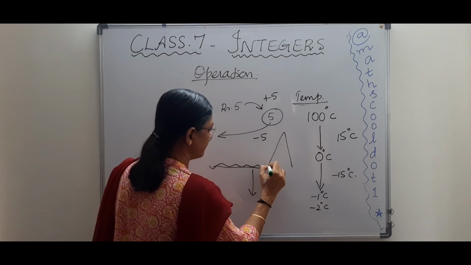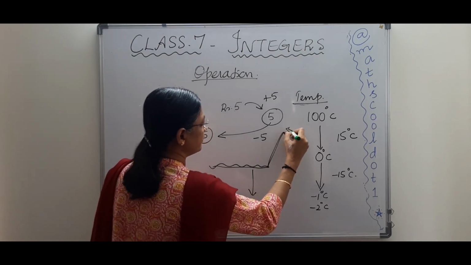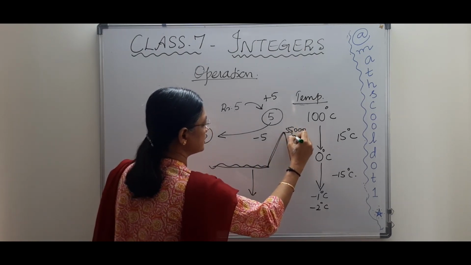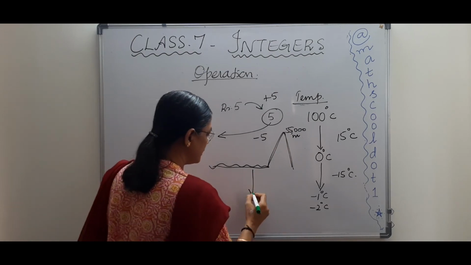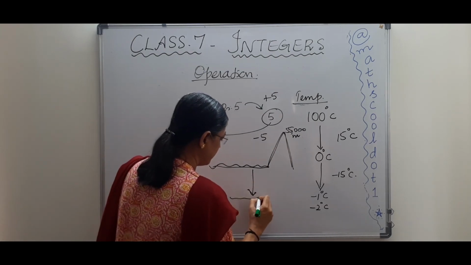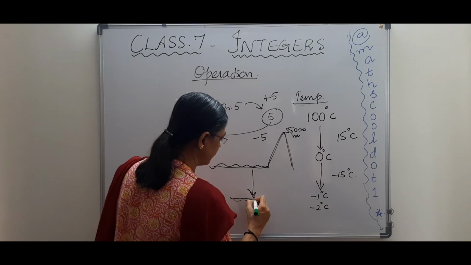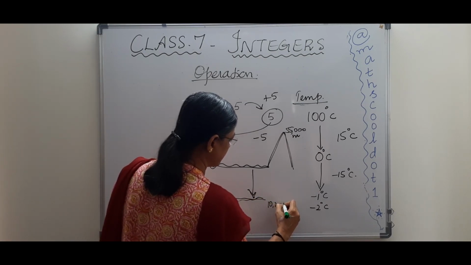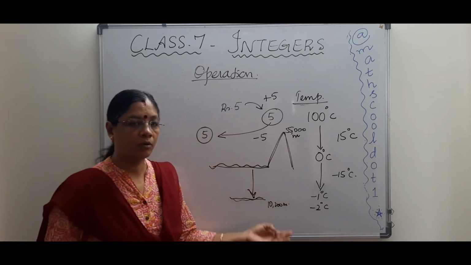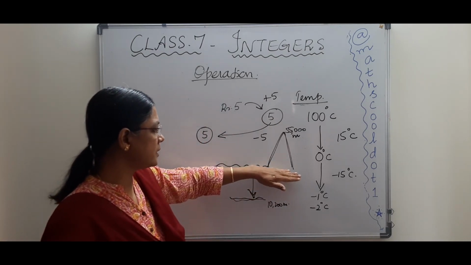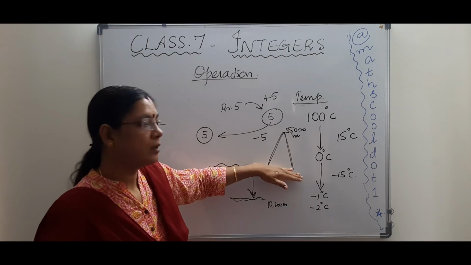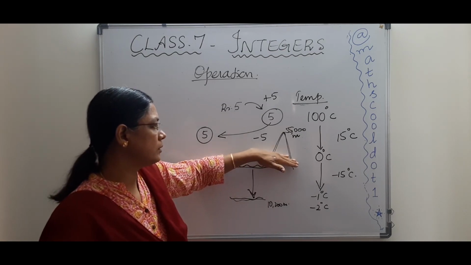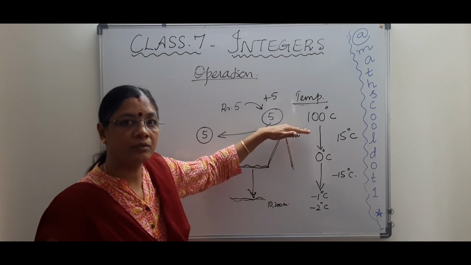So this is the sea level, mountain is there, some 55,000 meters high it is, and below the sea level, the level of the seabed, that is some 10,200 meters, I say. So how do I denote? If I start from here above the sea level, from 1 meter, then 1,000, 10,000 meters, 20,000, then 55,000.